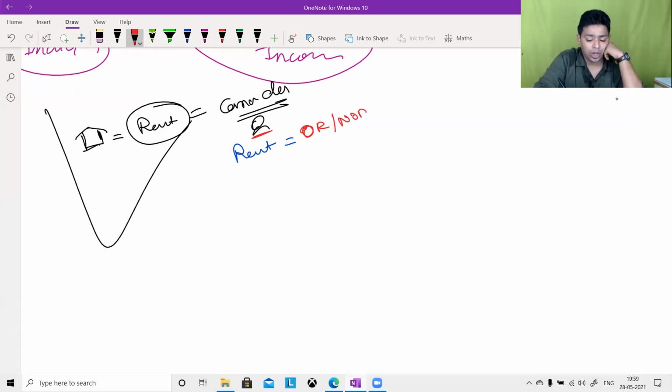So what if it was NOR, non-ordinary resident? Still taxable in the hands of a non-ordinary resident. So what if this person is a non-resident, even a foreign citizen? Sir, is it taxable in the hands of a non-resident? And the answer is yes, sir. It is definitely taxable in the hands of a non-resident because that person is earning income from Indian soil.